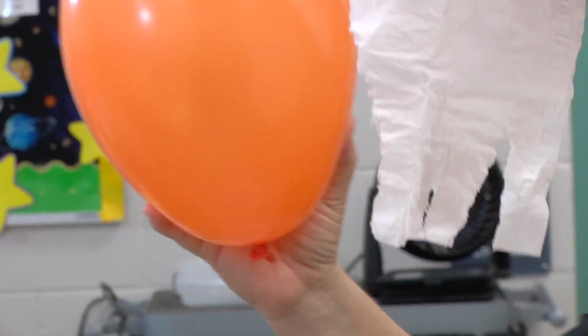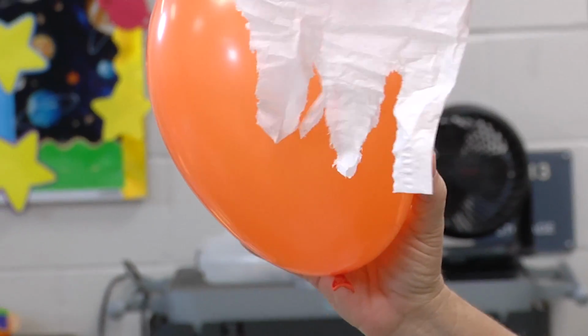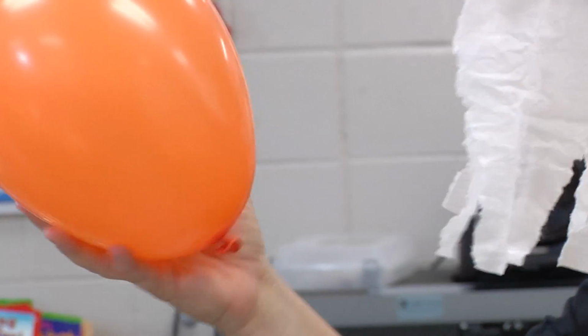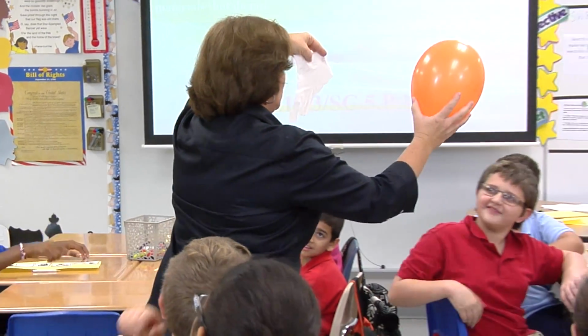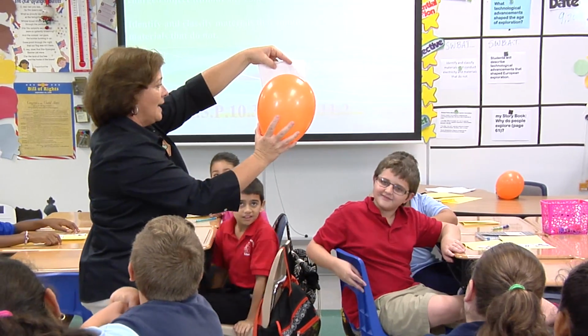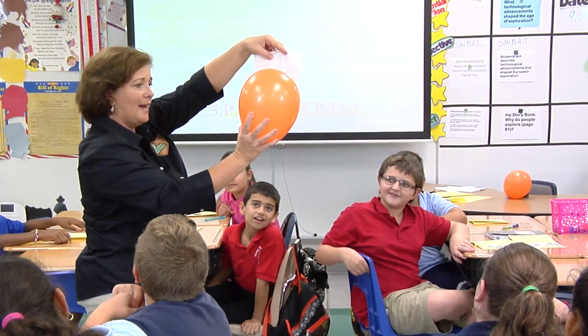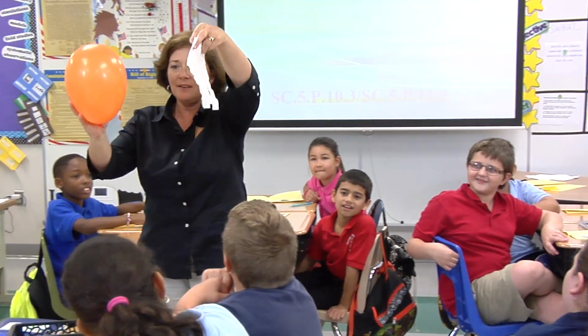Is this a magnet and this is a magnet? No, what's going on here? The balloon's a magnet. There's electricity. Which one is charged? The balloon. And so it is attracting this other uncharged object. Look at that. Am I touching it?